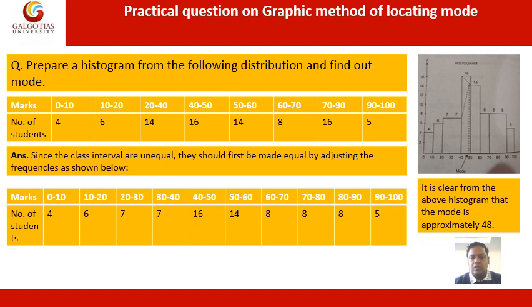Then you can check the modal class, that is the one with 16. Now we follow the steps that we discussed in the previous slide. From the intersection of these two straight lines, we draw a perpendicular on the x-axis, and where that perpendicular touches the x-axis becomes the value of mode. Clearly we can see in this image the value of mode is approximately 48. That is the answer.